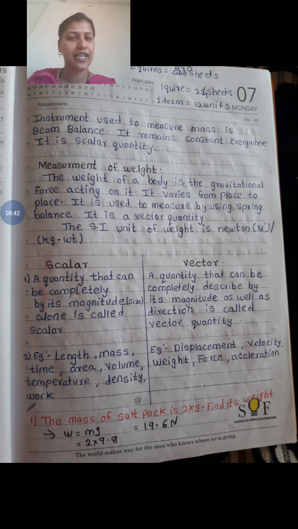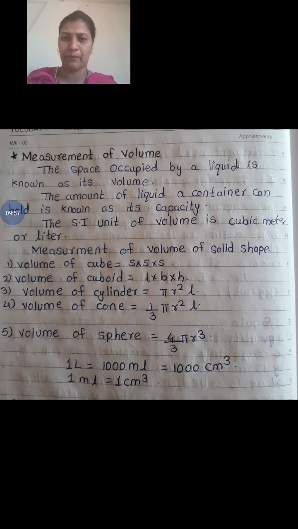Then examples. Length is a scalar quantity, mass is a scalar quantity, time is a scalar quantity. Displacement is a vector quantity, velocity is a vector quantity, speed is a scalar quantity. With this we have done example 2. Then for the next measurement, we move to the measurement of volume. What is volume? The space occupied by an object is called volume. The space occupied by a liquid or any object is called volume.